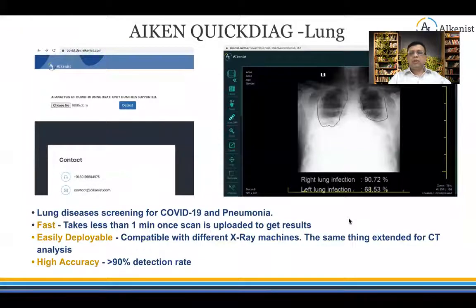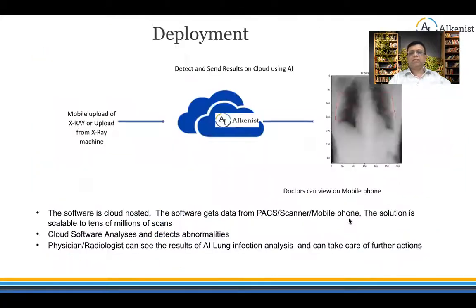As part of Type 2 grant, we have provided the POC of Icon QuickDiag Lung. Icon QuickDiag Lung is a pre-screening solution for COVID-19 and pneumonia. It takes less than 1 minute once the scan is uploaded to get the results, and it is easily deployable and compatible with the different types of X-ray machines. The same thing can be extended for CT analysis. We have got high accuracy with greater than 90% detection rate.